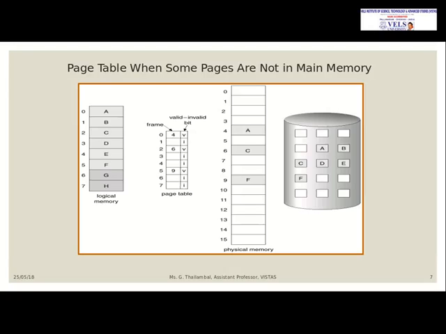So this is the diagrammatic representation of whether the page table is in memory or not with the help of the valid or invalid bit. You can see here logical memory with some pages and physical memory. In that physical memory only 3 of the pages have been allocated, A, C and F, and all other pages are available in the secondary storage devices. If they want, they can allocate. See the page table, only A, C, F is allocated, therefore the 4th, 6th and 9th frames are allocated. Only for 4, 6, 9 you will see the second column as the valid or invalid bit, it is V. All other pages have been marked with I, that means invalid. No pages are available in the physical memory.